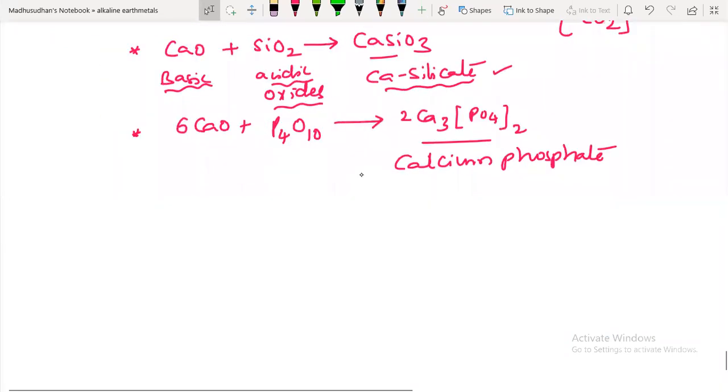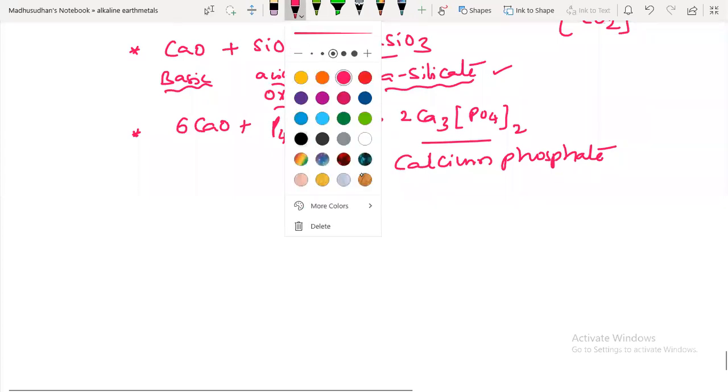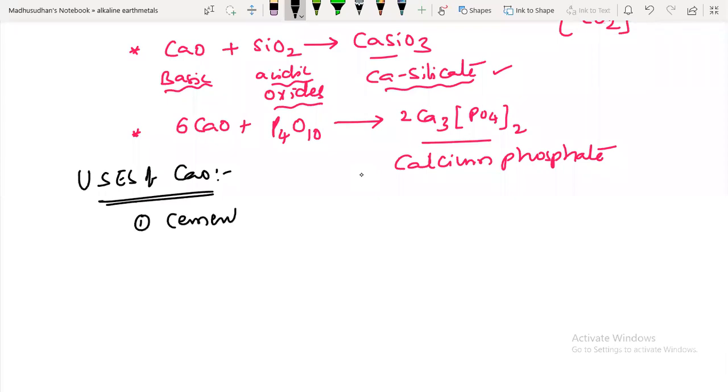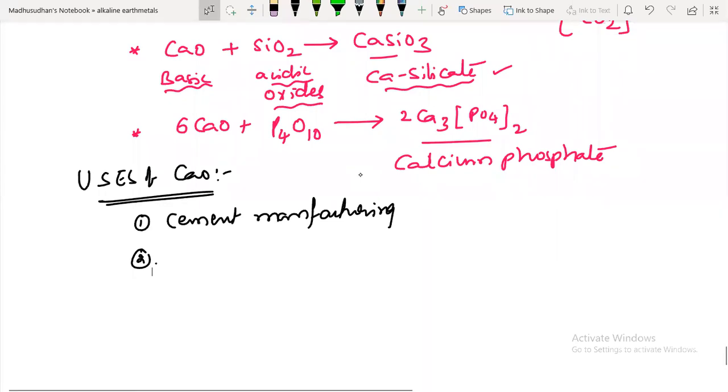Next one, its uses we'll discuss now. Uses of calcium oxide. It is mainly used in cement manufacturing, because it is cheaply available. It is also used in sodium carbonate manufacturing.